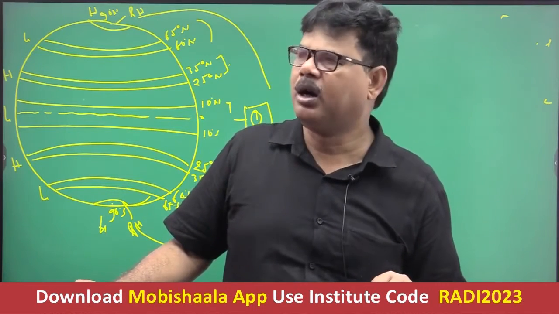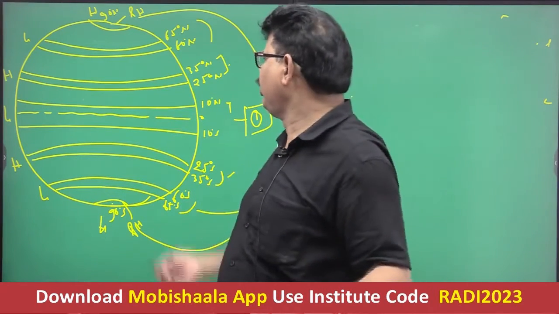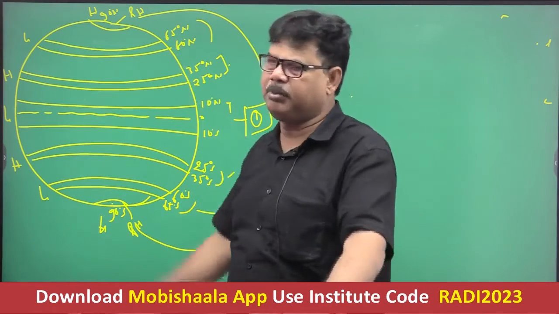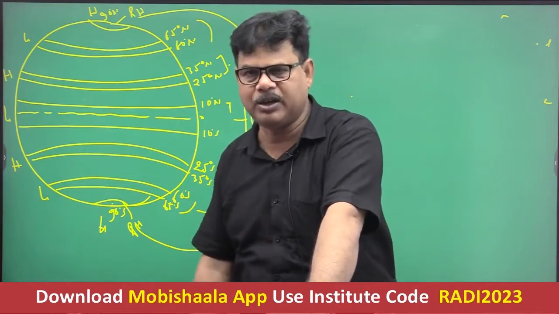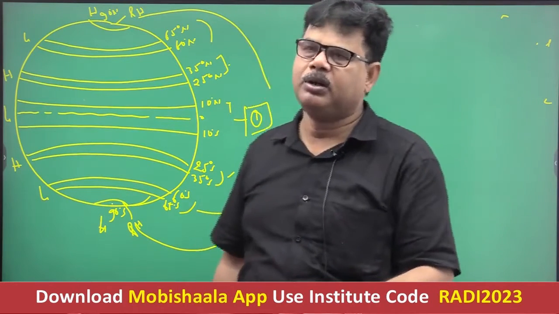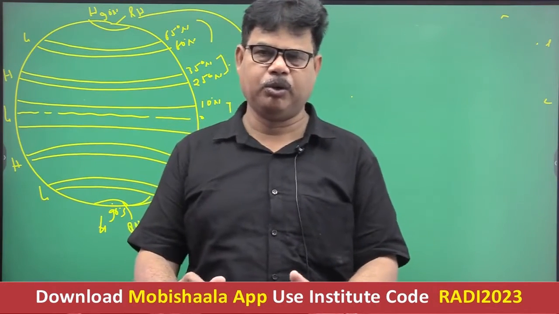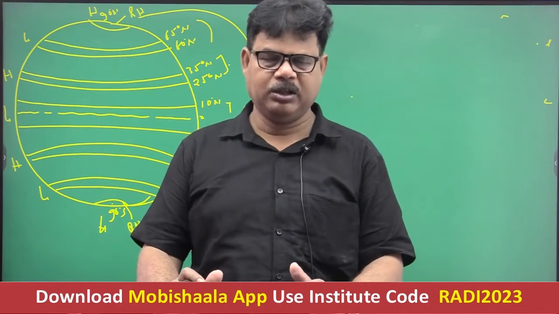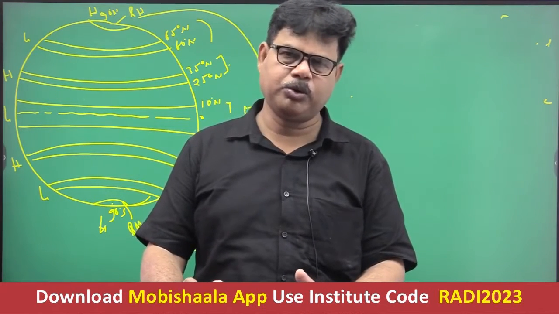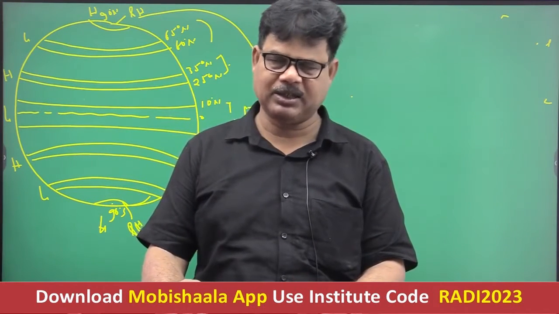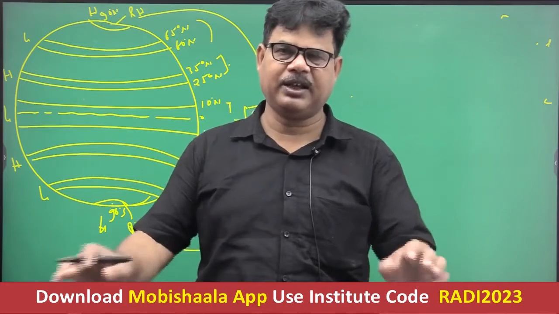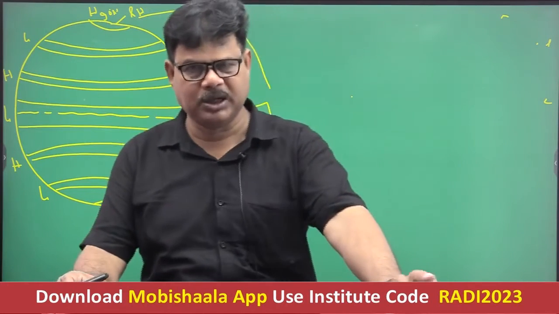Again you see, there exists a pressure belt which is 60 to 65 degree latitude in both hemispheres. This is referred to as the subpolar low pressure belt. This pressure belt is very close to 66.5 degree north and south. These lines are referred to as the polar circle.